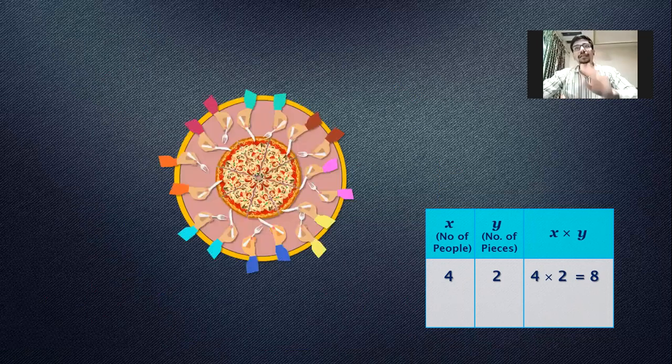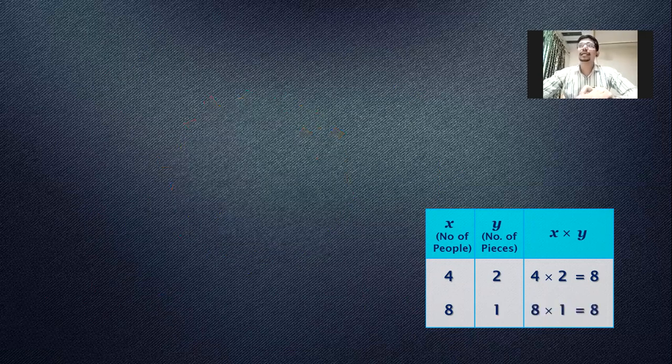Similarly, if you have 8 people eating the same pizza, then the number of people is 8. So in the place of x, I'm writing 8. In the place of y, which is the number of pieces, it will be 1 per person. So what is now the multiplication of 8 and 1? 8 ones are again 8.